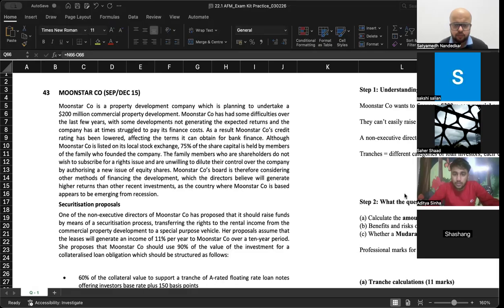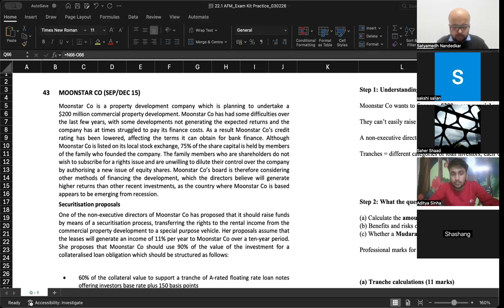As a result, Moonstar Company's credit rating has been lowered, affecting the terms it can obtain for bank finance. Although Moonstar Company is listed on its local stock exchange, 75% of the share capital is held by the members of the family who founded the company. The family members who are shareholders do not wish to subscribe for a rights issue and are unwilling to dilute their control over the company by authorizing a new issue of equity shares.